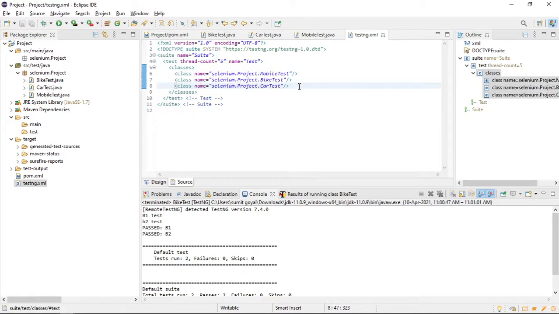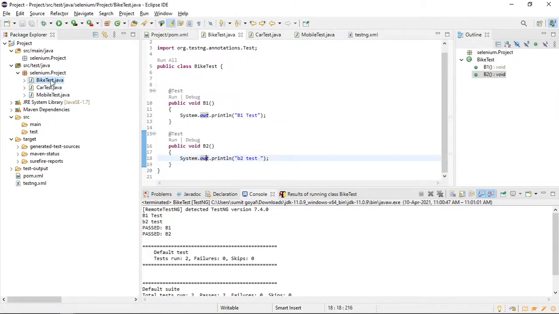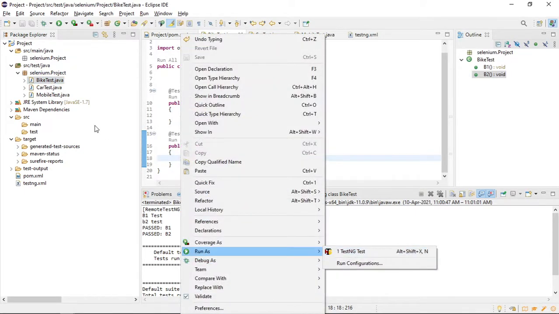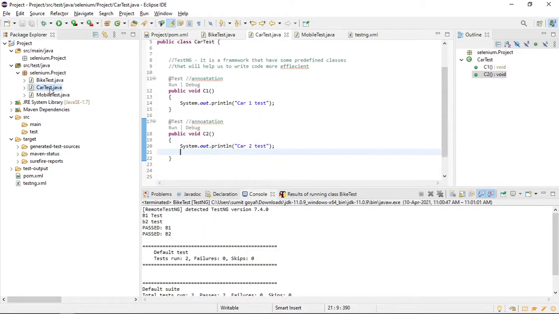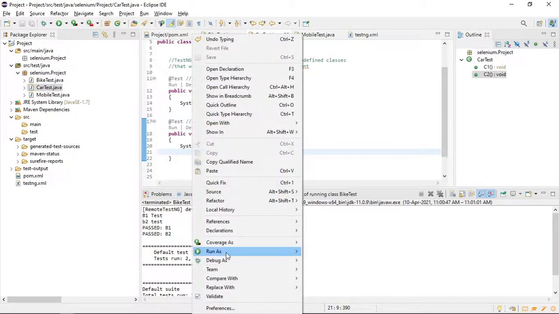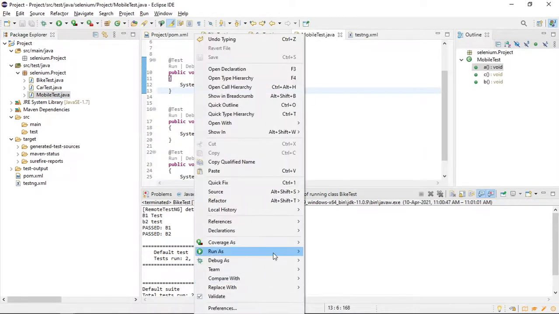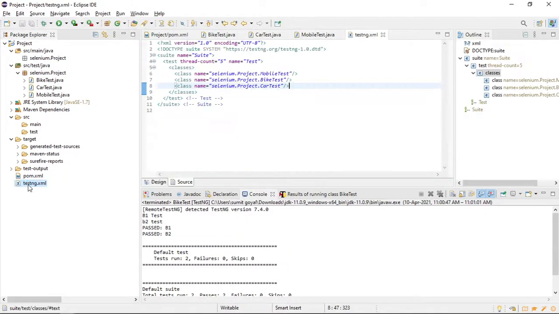So here it has given us 3 classes: bike, car, mobile. If I need to run the bike test case, I need to go to this class and run as test.ng. Similarly, if I need to run my test case from here, right click, run as test.ng. Similarly, if I go here, right click, run as test.ng. But I need to run all the test cases in one single click.